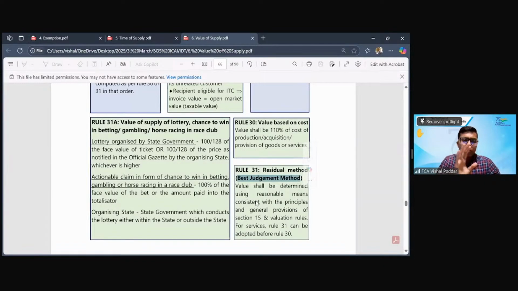Practically, this method is not followed because whoever follows this, the department will challenge saying that you have not correctly found out the method. But at least academically, they have given you this method called the residual method, which says make a khichdi of all the provisions that you have studied in section 15 and in the rules and try to find a midway to find the value. This is what is rule 31.